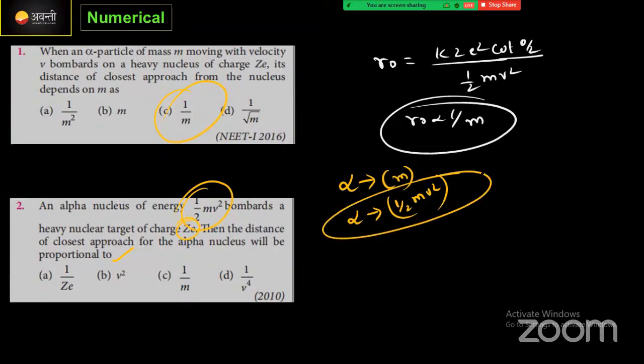Having this much kinetic energy, it will bombard the heavy nucleus, but it won't touch it. It will come back again. Now again we need to find the value of r naught with respect to this energy. Right? Again, the answer will be the same, option C. These are the two questions asked in NEET in a similar way. I think it is understood, right? Let me know.